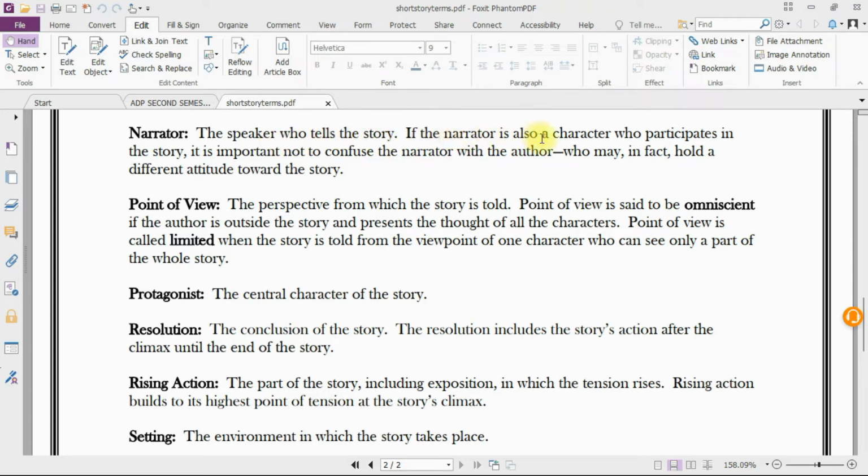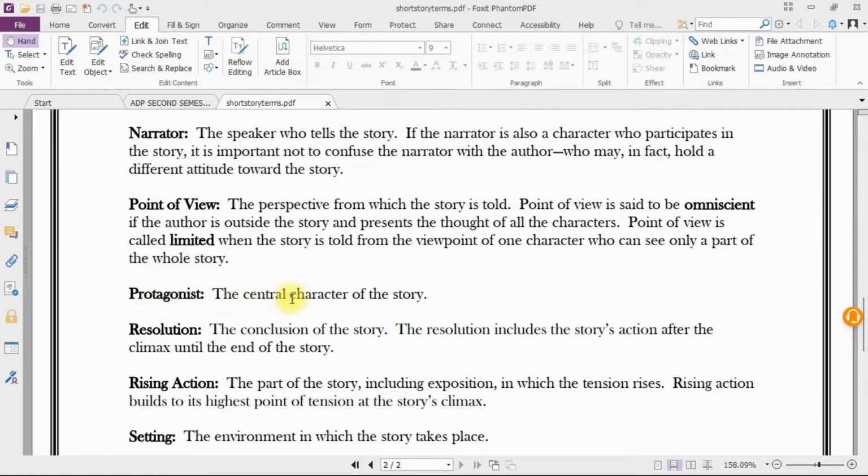If the narrator is also a character who participates in the story, it is important not to confuse the narrator with the author, who may, in fact, hold a different attitude toward the story. Point of view: the perspective from which the story is told. Point of view is said to be omniscient if the author is outside the story and presents the thoughts of all the characters. Point of view is called limited when the story is told from the viewpoint of one character who can see only a part of the whole story.